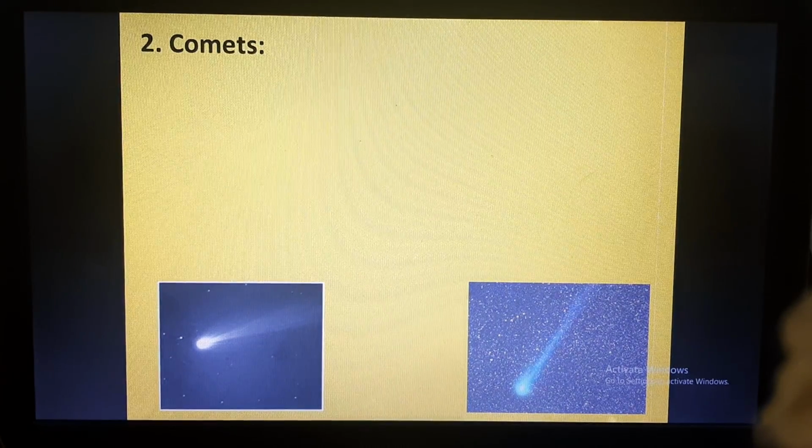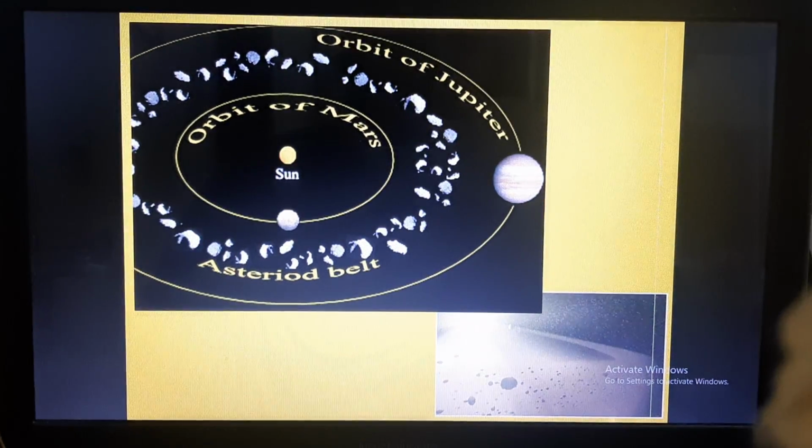Some people think that these asteroids were earlier part of a planet which collided with Jupiter because of its heavy gravitational pull, and the rocky pieces of that planet are orbiting around the sun, and these are called asteroids.